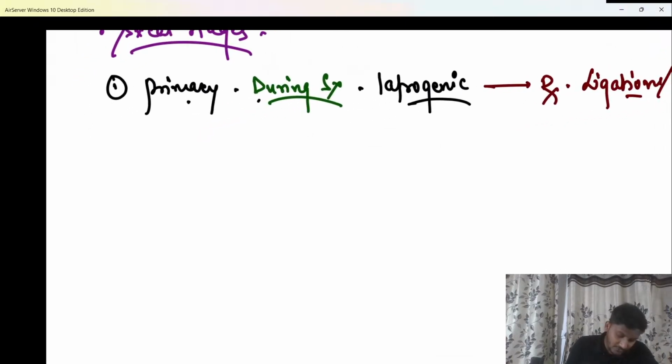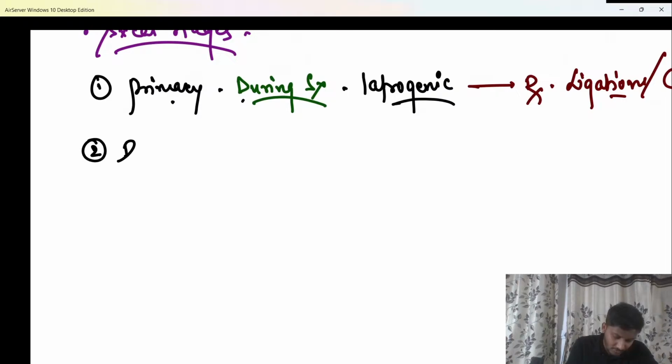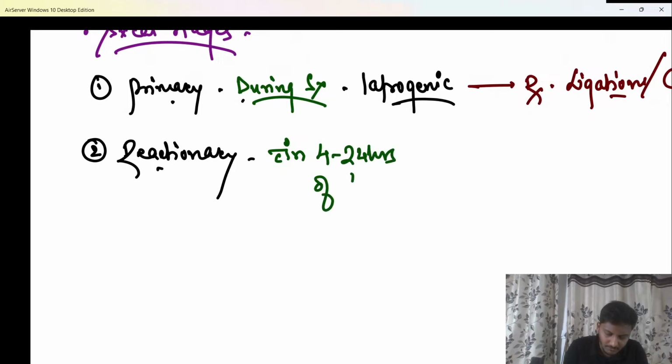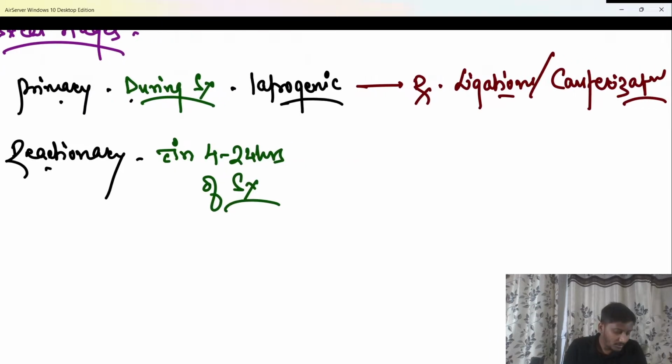The next type of hemorrhage, beta, is called a reactionary hemorrhage. If I talk about reactionary hemorrhage, I need the timeline now. Very good, shabash. So please remember, any bleed that happens within the first 24 hours of surgery is what is called a reactionary hemorrhage. Any bleeding which happens within 4 to 24 hours of surgery is known as a reactionary hemorrhage.